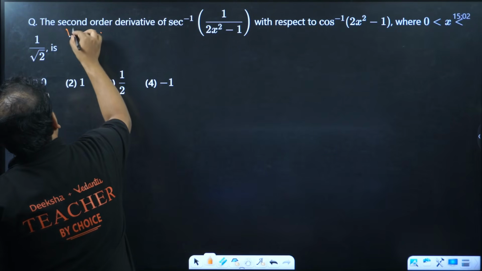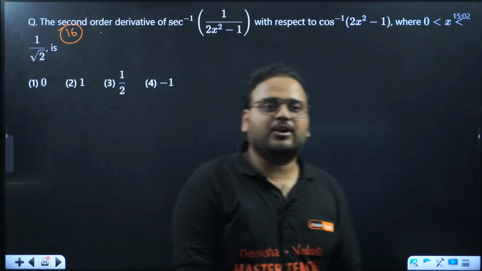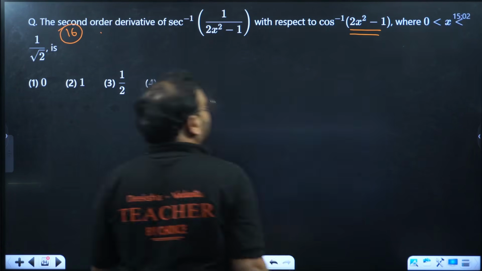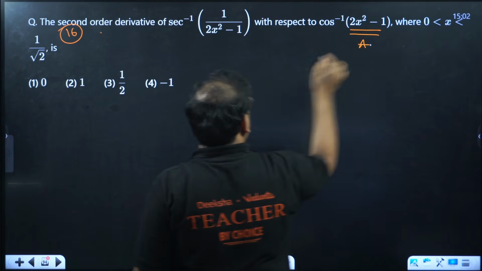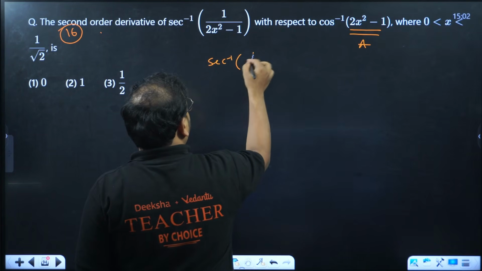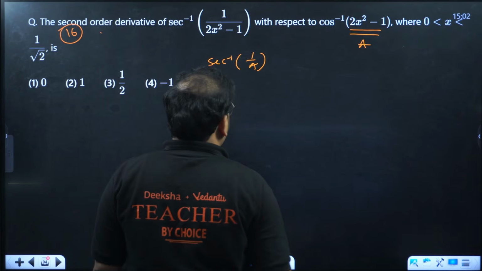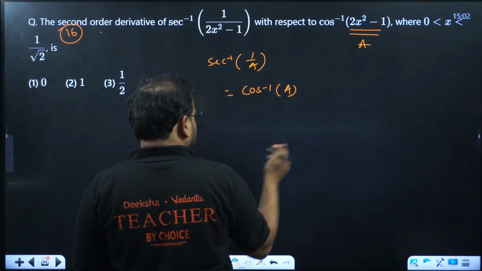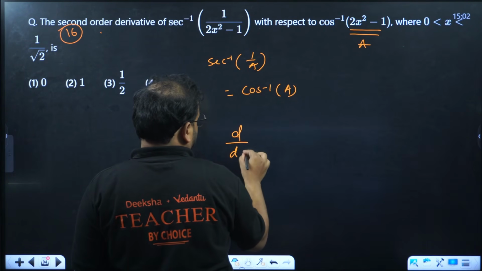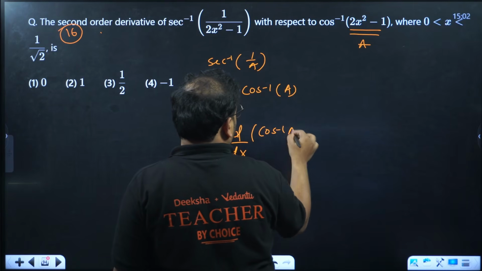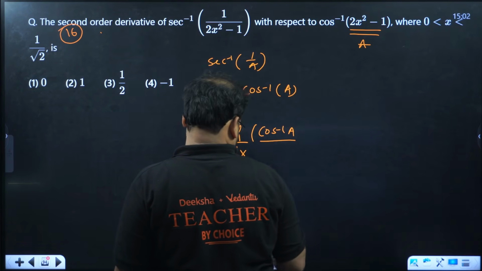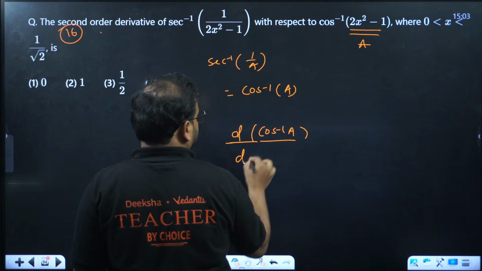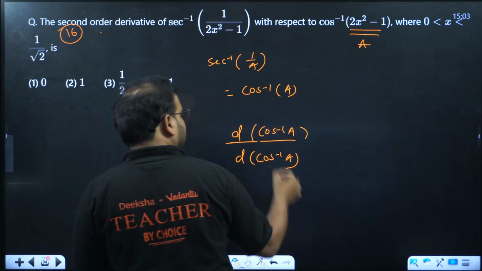This is question number 16. Second order derivative of sec inverse. Look at this carefully. This is cos inverse of, let's say this is A. What is this going to be? Sec inverse of 1 by A becomes cos inverse of A. So they are asking us to differentiate cos inverse of A by cos inverse of A. Differentiate this. What is the answer going to be? 1.